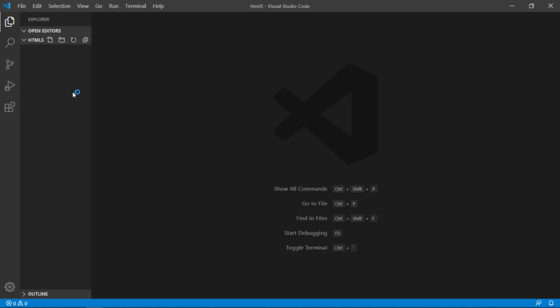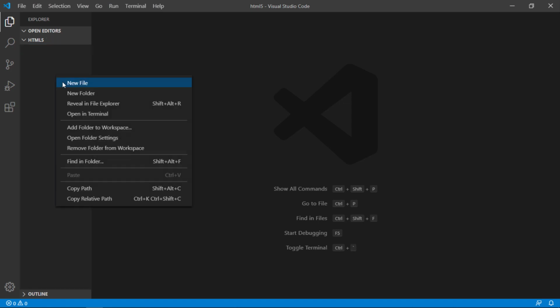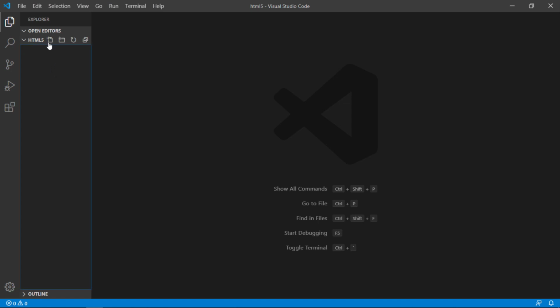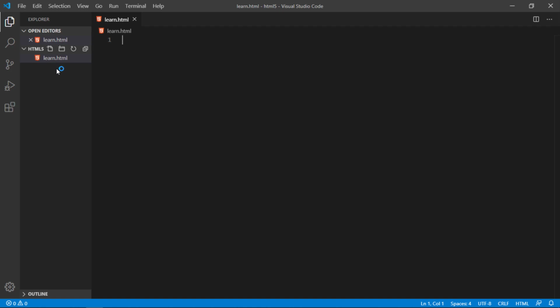Okay, so your folder is opened. For creating a new file, you can right click and you get a new file option, or you can just click this icon and create a new file. I name it first.html or just learn.html. You must remember to give the extension .html.